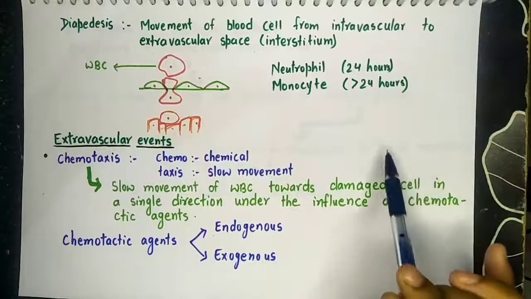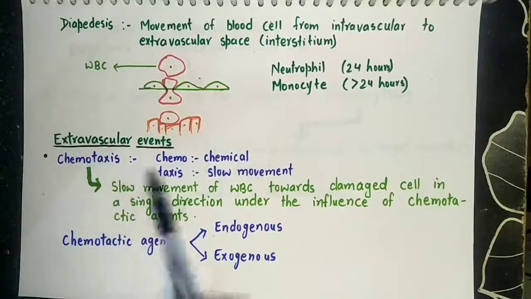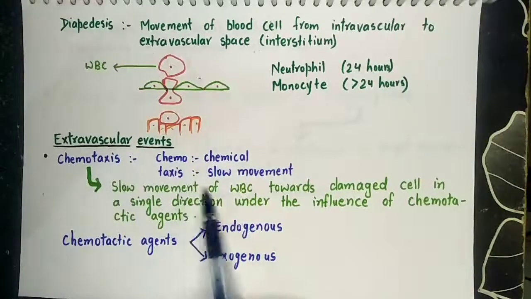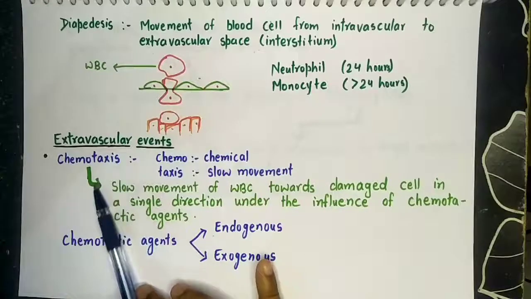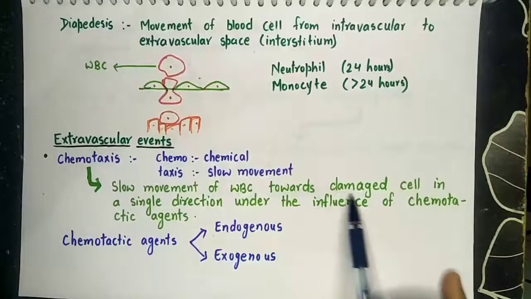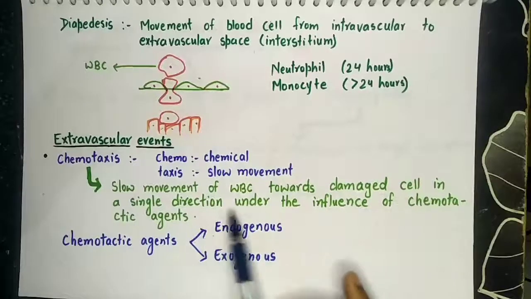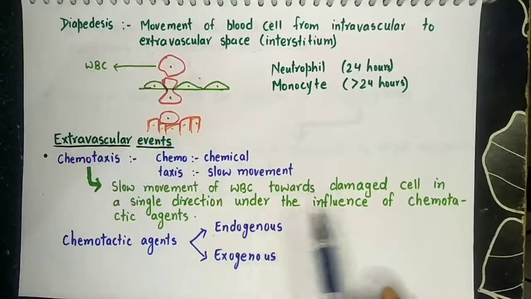In extravascular events, the first step is chemotaxis. Chemo stands for chemical and taxis stands for movement. So overall we can say that chemotaxis is the movement of WBC towards the damaged cell in a single direction under the influence of chemotactic agent.